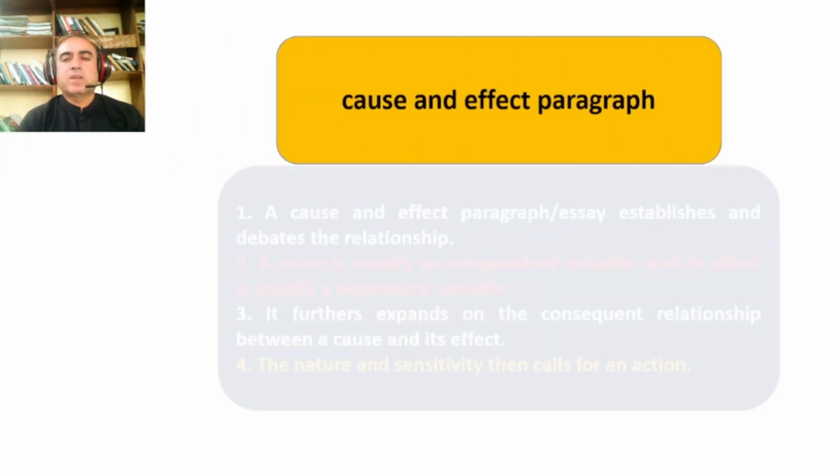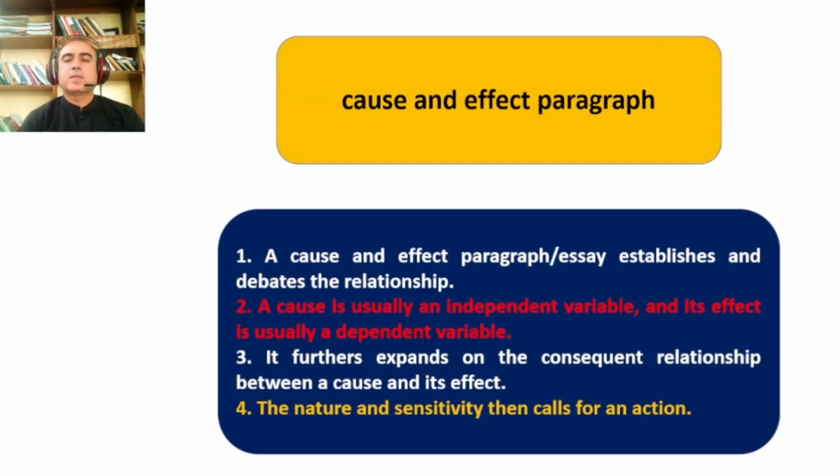Okay, cause and effect paragraph, it has certain functions. What does it do? It establishes a relationship between two variables, two factors. One is cause, the other is effect. Cause is usually an independent variable and effect is a dependent variable.